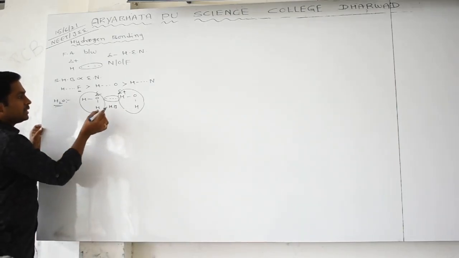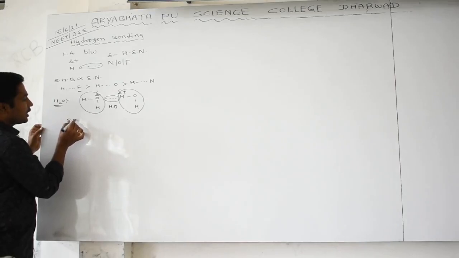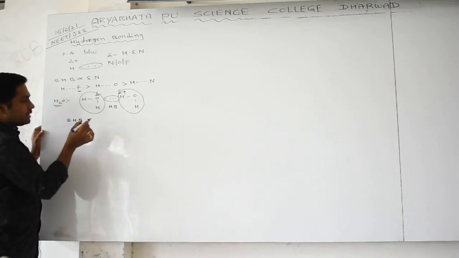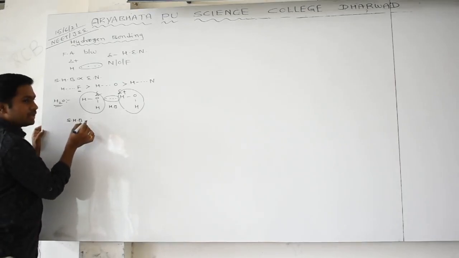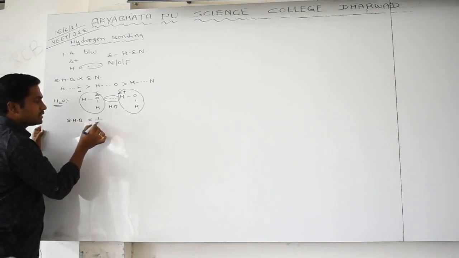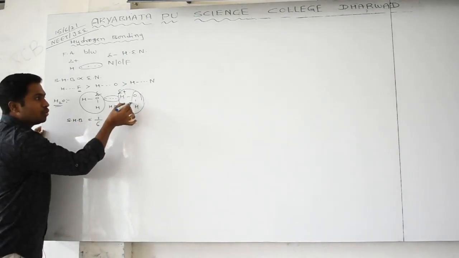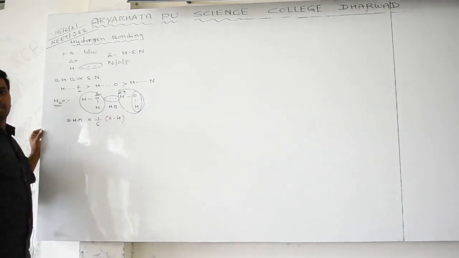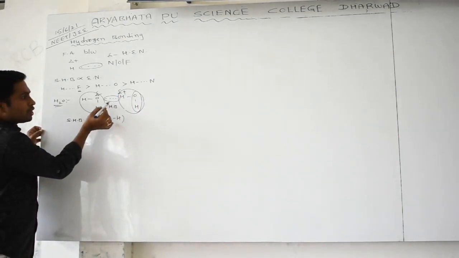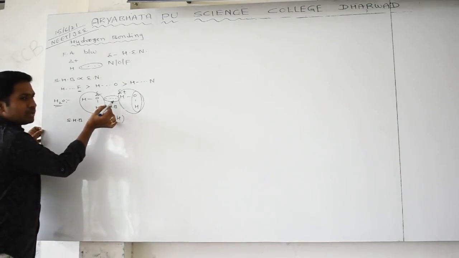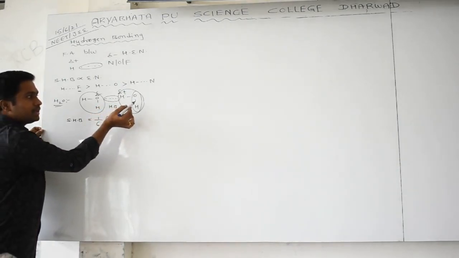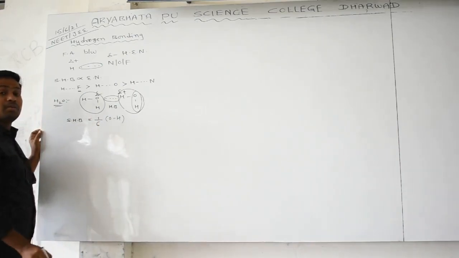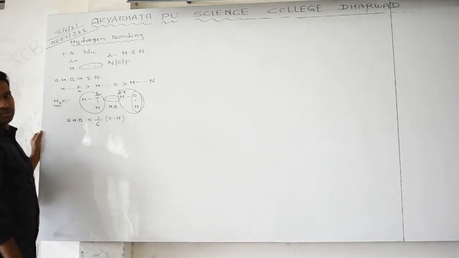The strength of the hydrogen bond is weaker, almost 1/6 of the OH bond in the molecule. In between water molecules, whatever hydrogen bonding strength is there, it will be lesser by how many times? 1/6 of the OH bond.